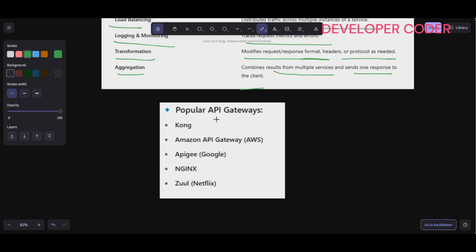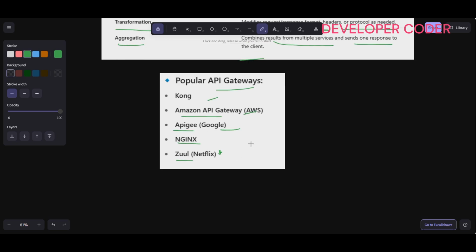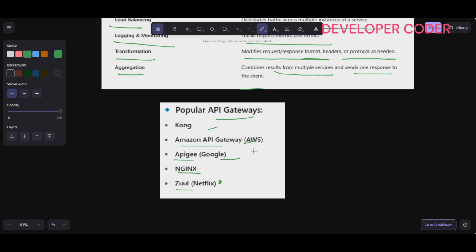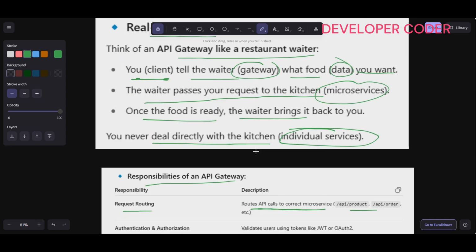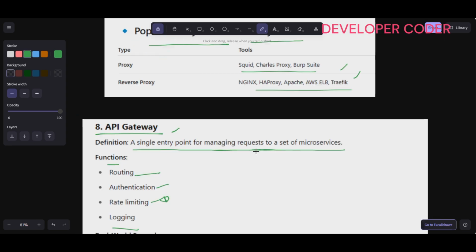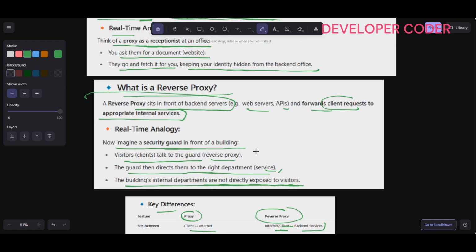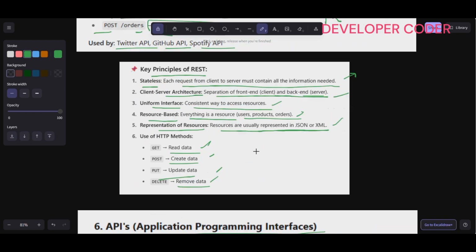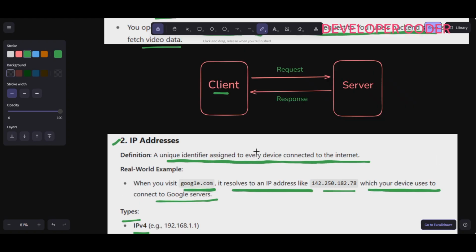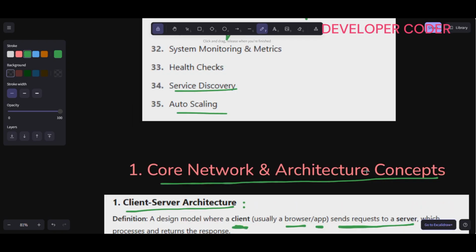Popular API gateways are Kong, Amazon API Gateway, NGINX, Zuul, Netflix's Zuul, very famous, and Apigee from Google. All of these are popular API gateways that we use. So this is about the first part, which is nothing but your core networking and architecture concepts.